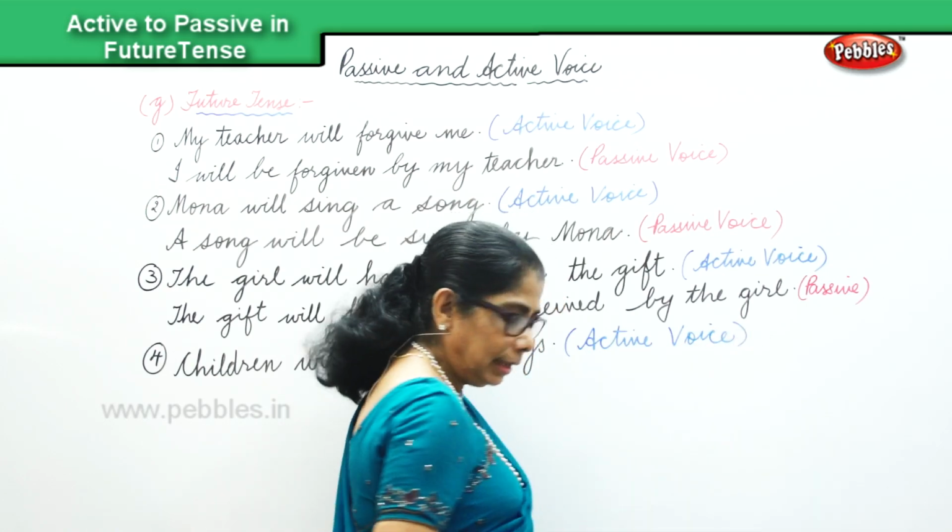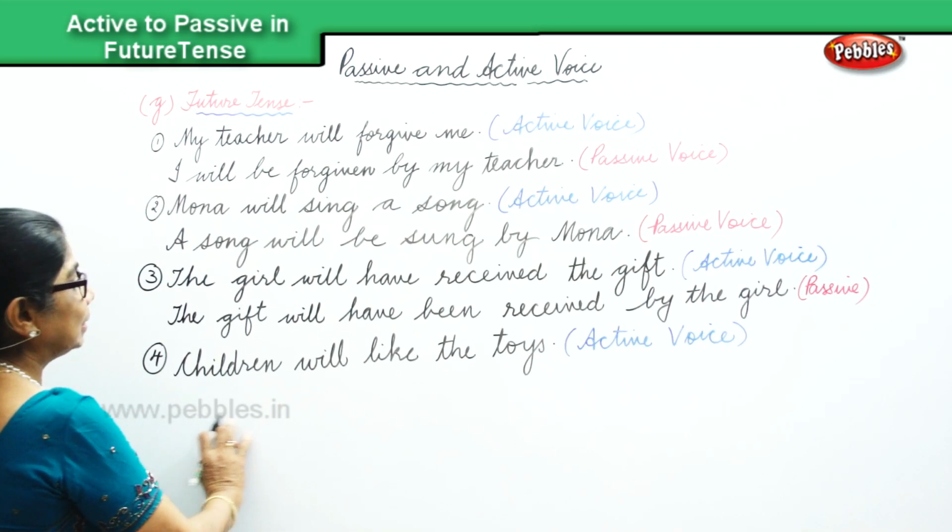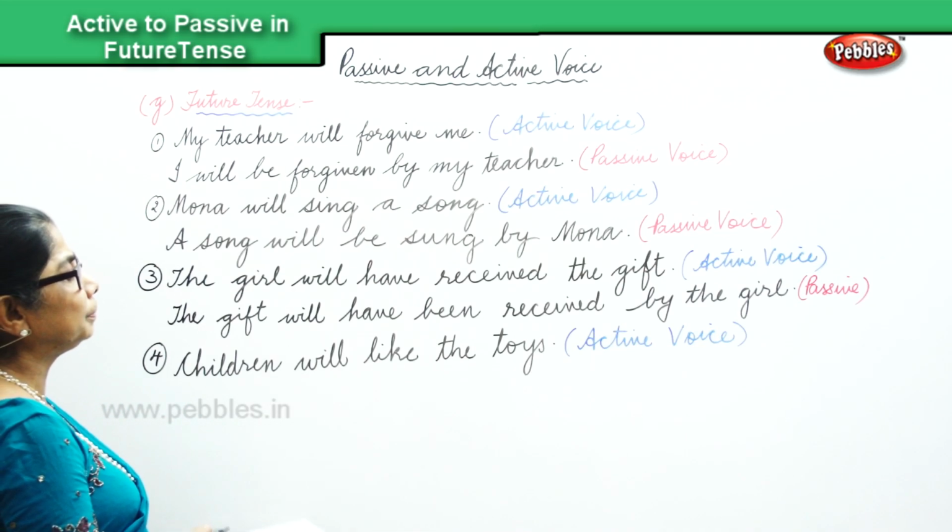Now we're going to change this active voice into passive voice. So what will that be?